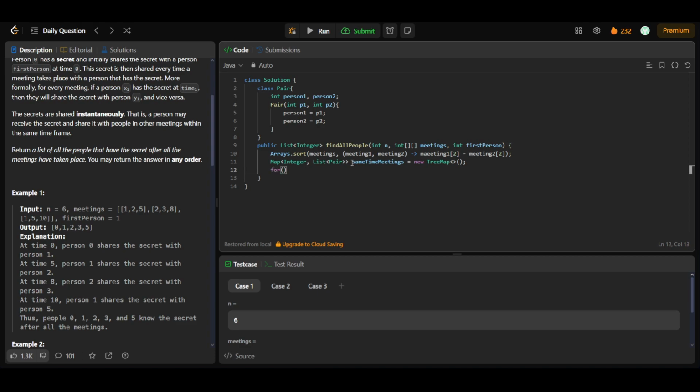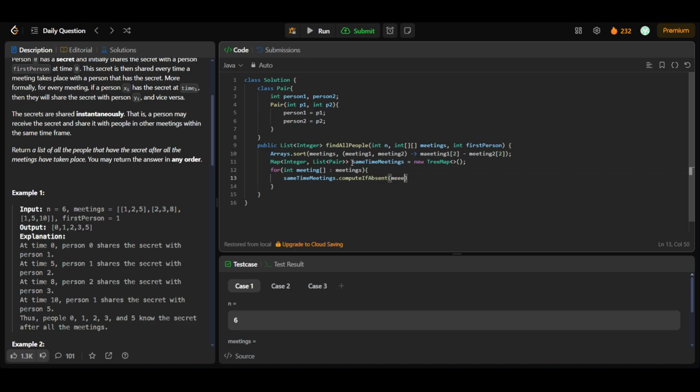And let's just traverse the meetings array and update the map, that for int[] meeting in meetings, what I'll be doing is sameTimeMeetings.computeIfAbsent.